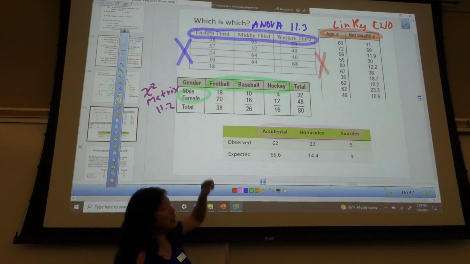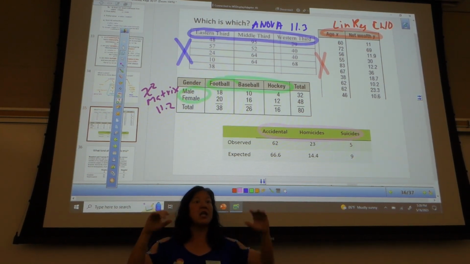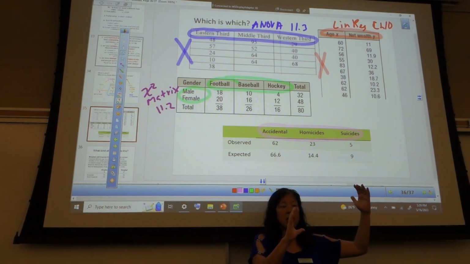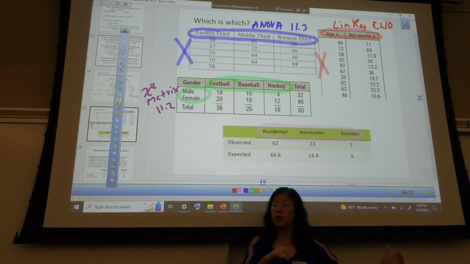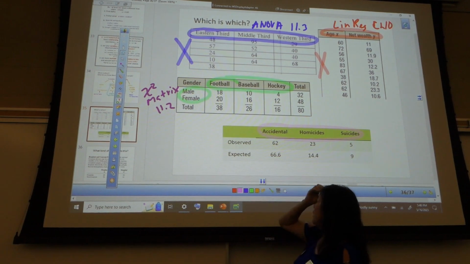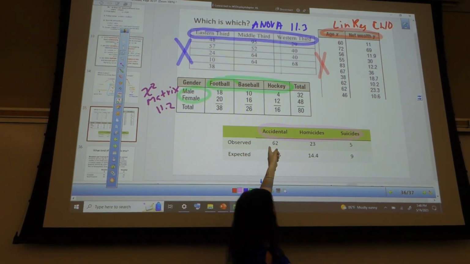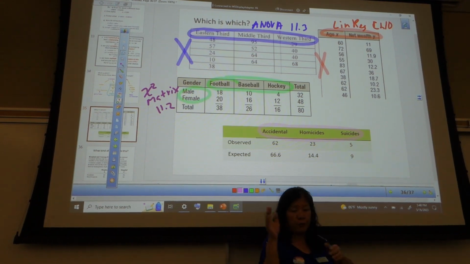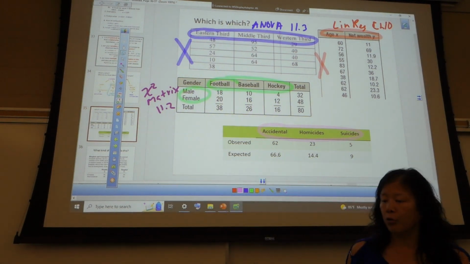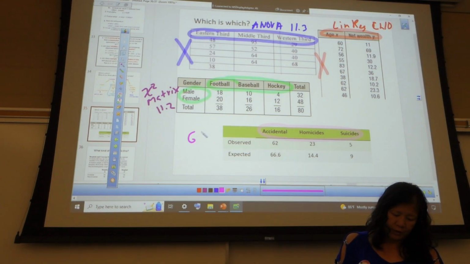For the chi-squared, I have a matrix. That's my expected, and then my observed, and then I'd have a whole other matrix of my expecteds, which you'd have to compute. Here we have the observed, which are given, and then this is just another line of the expecteds. So really, it's just this one group of frequencies for each possible category. So this one ends up being what? Yep, GOF test.